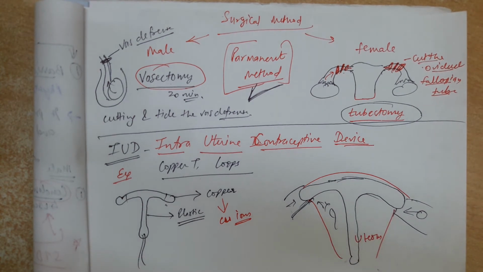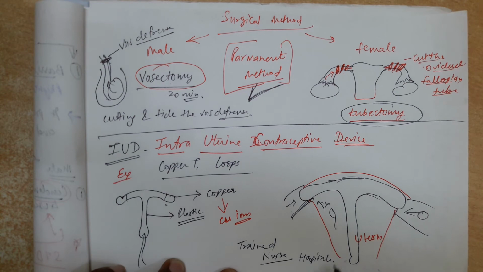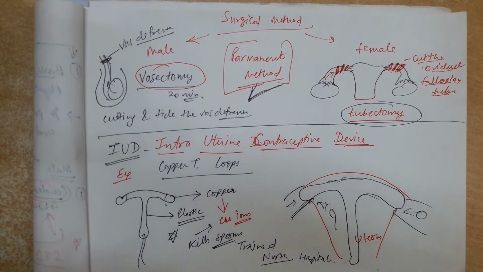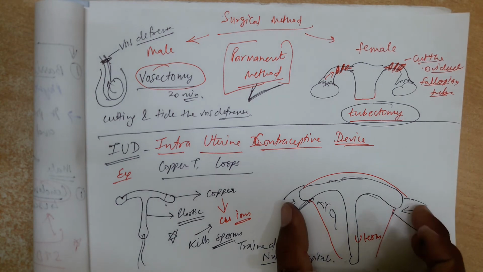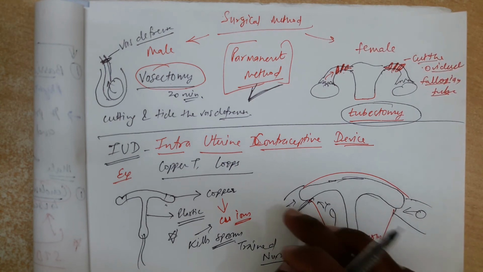So this copper T is fixed. It is basically temporary. It is done by a trained nurse at health centers and hospitals. Okay, then what is the role of this copper ion? Very important for the exam point: copper ion kills the sperms. Okay, this is the importance of this copper ion or loop which is fixed inside the uterus, and it checks the entry of sperm into the oviduct or fallopian tube, or prevents the ovum from coming into the uterus.